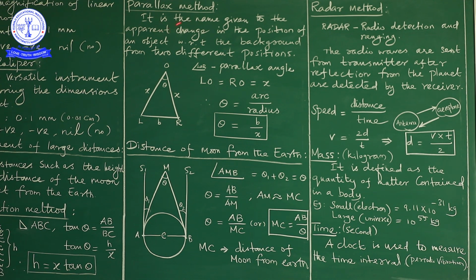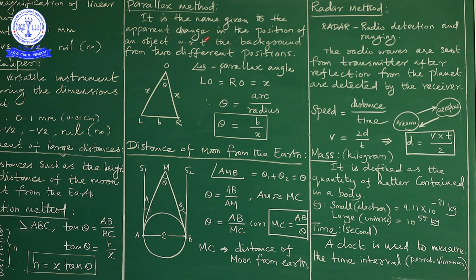Look here, it is the name given to the apparent change. Apparent means it is not the actual. So the name given to the apparent change in the position of the object with respect to the background. This is the most important thing. What is that?